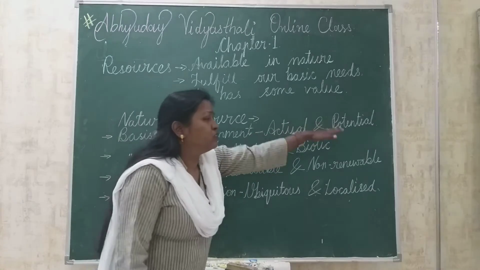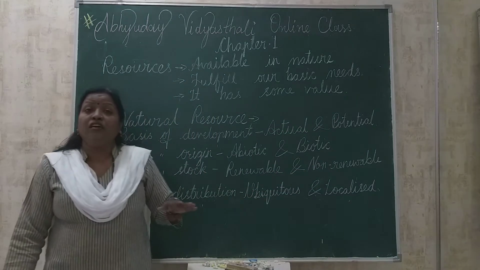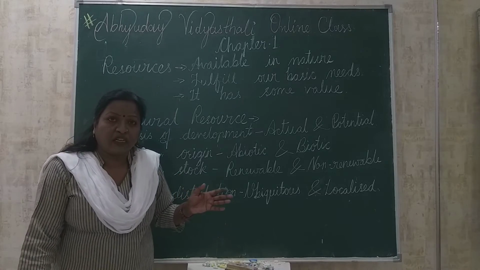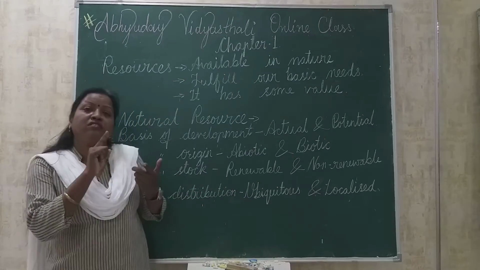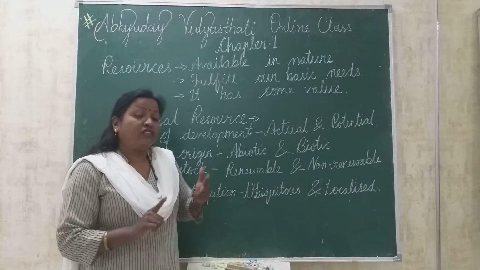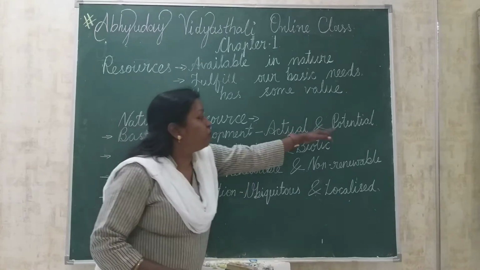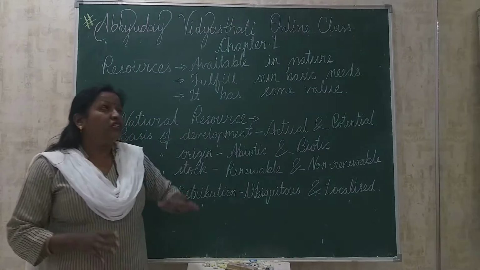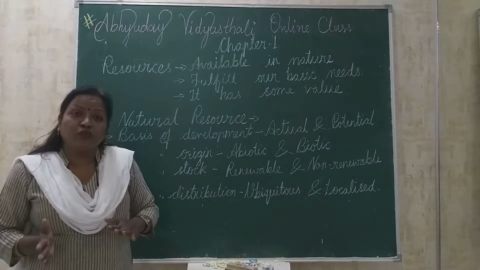And second, some resources are abundant in quantity in our nature. For example, sunlight is there, wind energy is there. These resources we can put in potential resources. Okay, its quantity is not known to us.